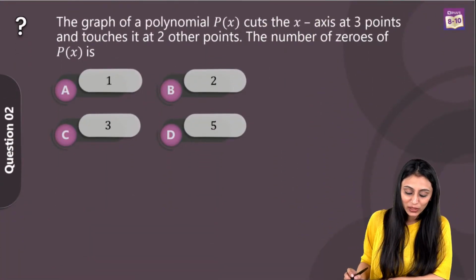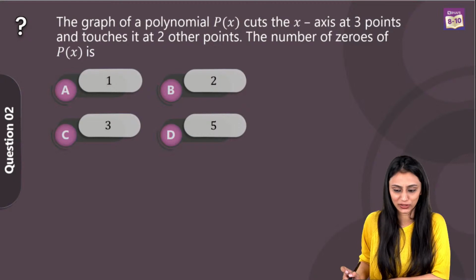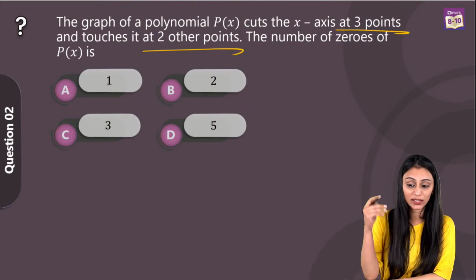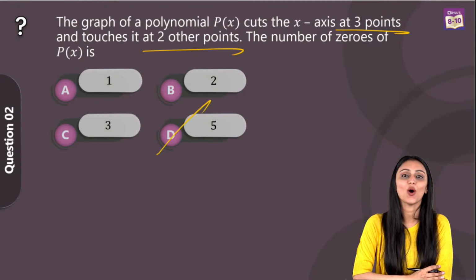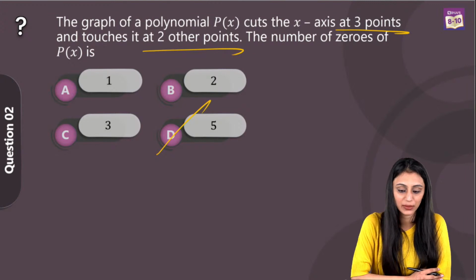The graph of a polynomial p(x) cuts the x-axis at 3 points and touches it at 2 other points. The number of zeros of p(x) is. So what is the answer? Yes. So it is cutting the x-axis at 3 points and touching at 2 other points. That means in all 5 points are there, right? So the number of zeros over here is going to be 5, which is option D. Absolutely, Anshika. Ashar is saying C. No, C is not the right answer. It's option D. Sushma, Sonali, yes. Arpit, Jerim Paul, absolutely.